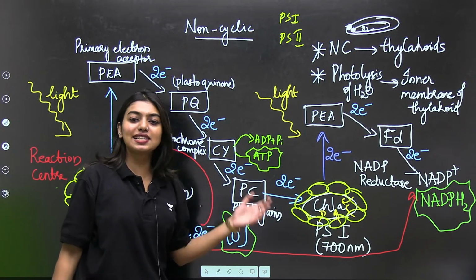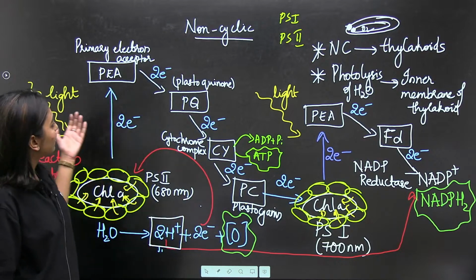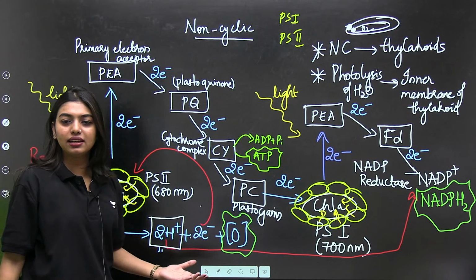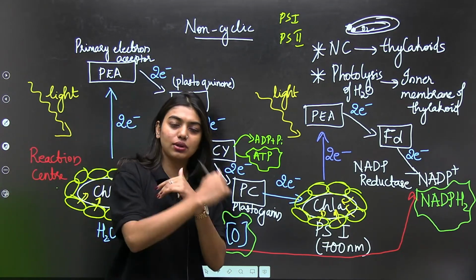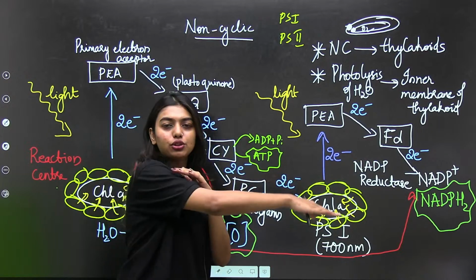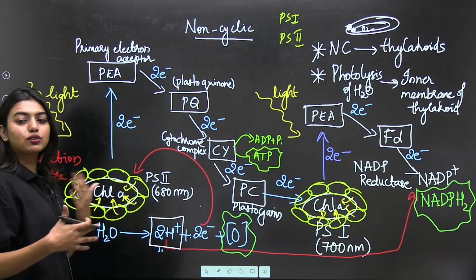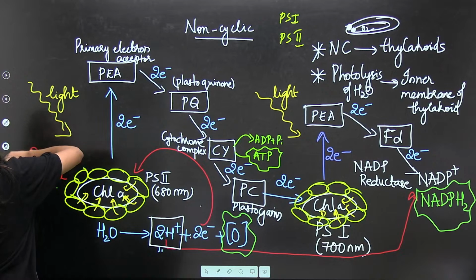So tell me that this is easy now. Non-cyclic reaction. So much I've written, no? Non-cyclic reaction, students. It looks very difficult, but isn't it easy? It is like climbing down the stairs, right? We go from one stair to another stair to another stair, then we continue. So it is just like that. Yes, ma'am. Okay. So can I move on? We have to study cyclic. Way too easy. That is great.